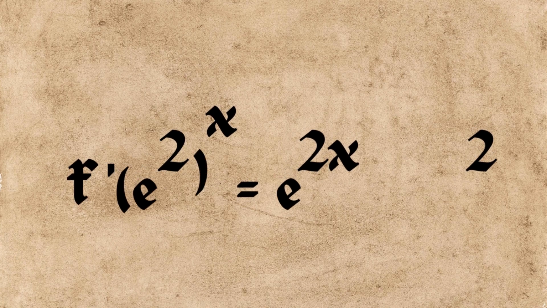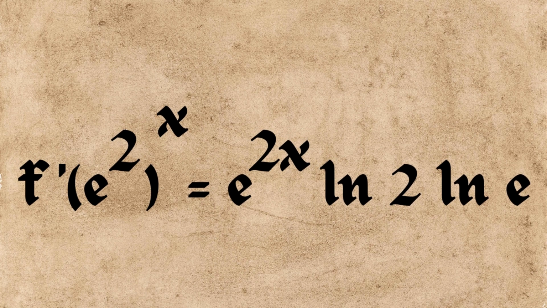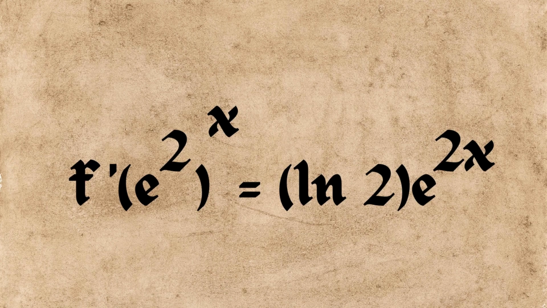Let us assume the base of a certain function is 2. If that is the case, we can express it as e to the ln 2, all to the x. So this derivative just comes out to e to the ln 2 x times ln 2. Because of logarithmic rules, this just becomes ln 2 times e to the ln 2 x, and ln e is just 1. So now we have the proportionality constant ln 2, and that is why e is so important.